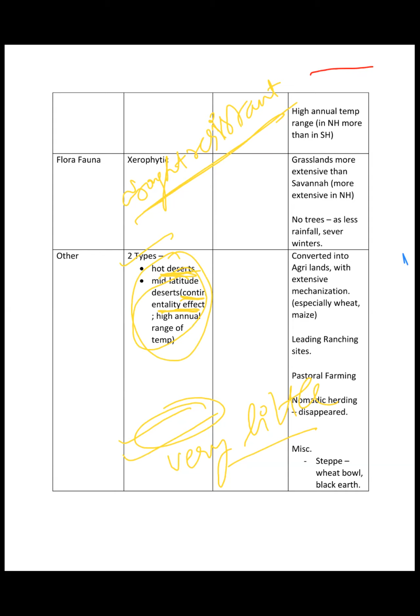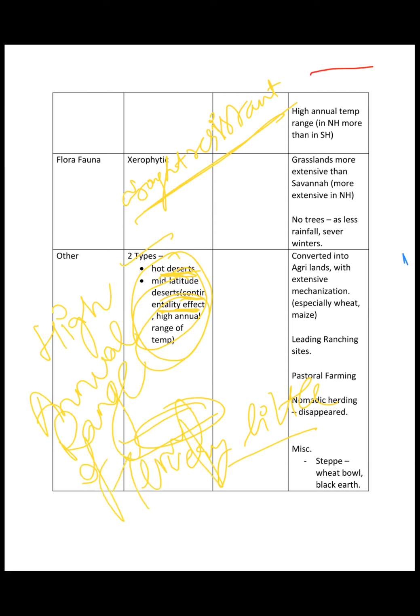As a result, the annual range of temperature is very high in the continental deserts as compared to the hot deserts found on the coast, right? So this is an important fact you should remember. Continental deserts have a high annual range of temperature, right? I hope you get the reason.